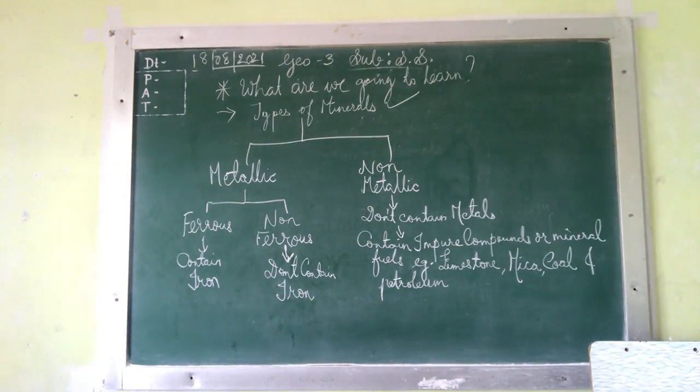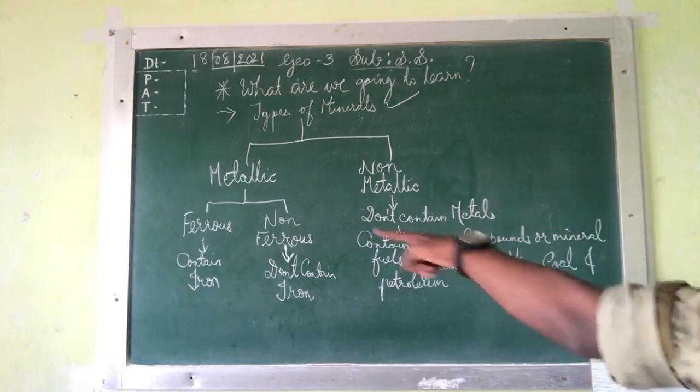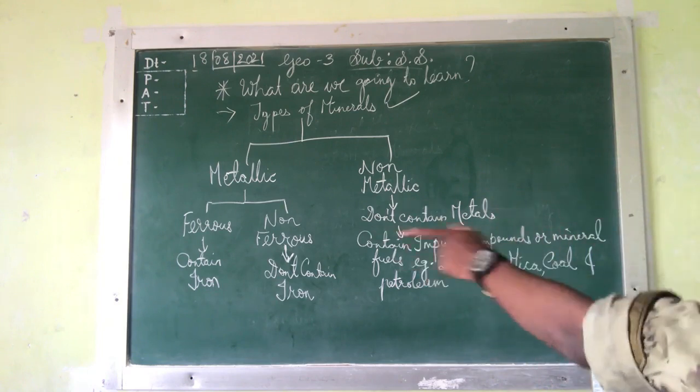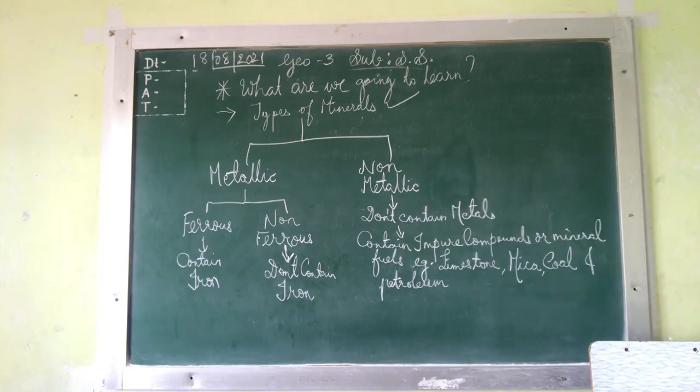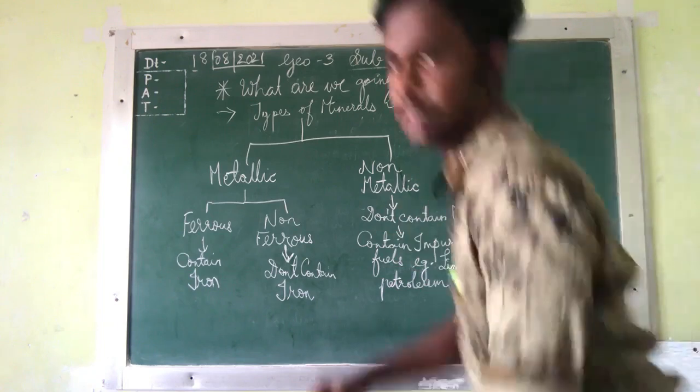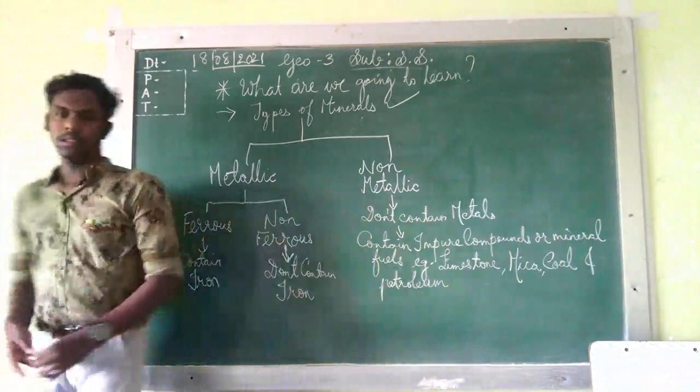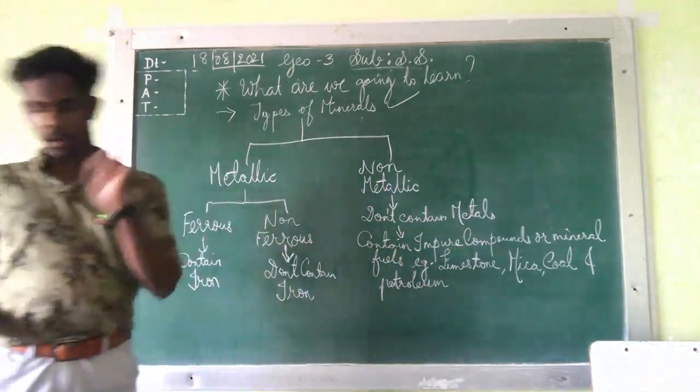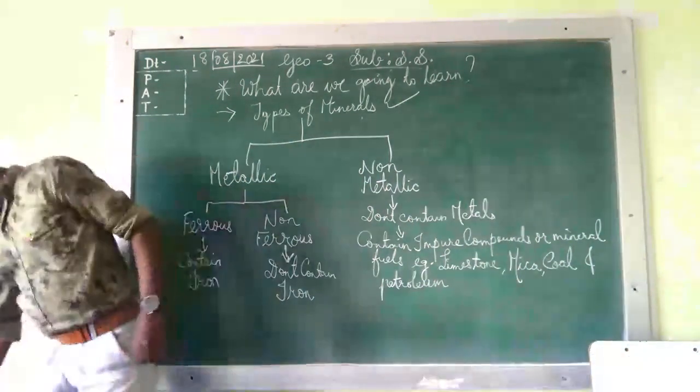So this you have to write down in the new chapter when you start the new chapter in your notebook. Clear? So now this is the first topic, types of minerals. You have to write it this way. Make a chart like this or a mind map. This is known as a mind map. This is how you have to write it down in your fair notebook also. Remember.